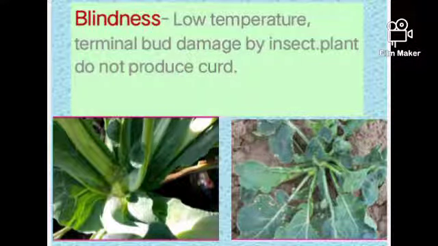Next one is blindness. It is due to low temperature or terminal buds damaged by insects. Plants do not produce curd. The terminal bud, the main central portion of the cauliflower, is damaged by insects or low temperature, so curds are not formed and only leaves grow. Cauliflower without curd formation is called blindness.